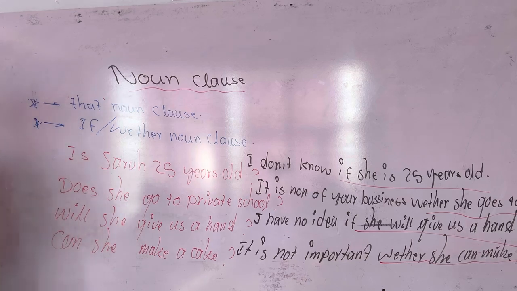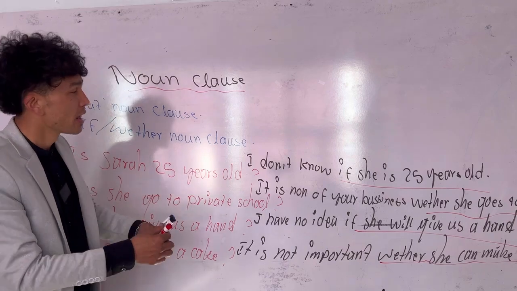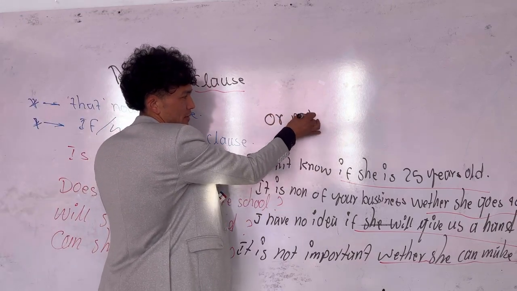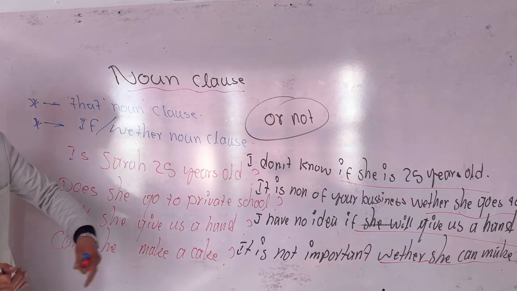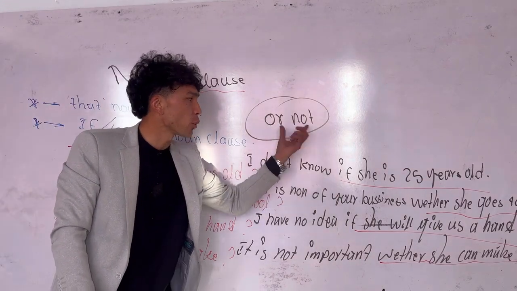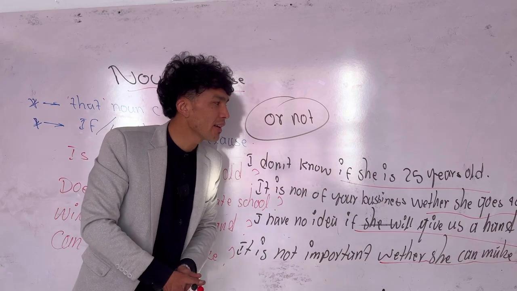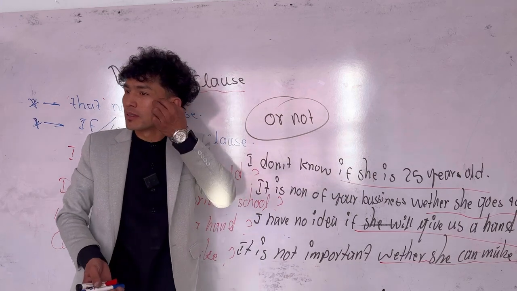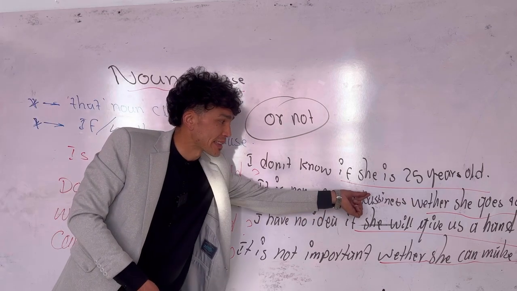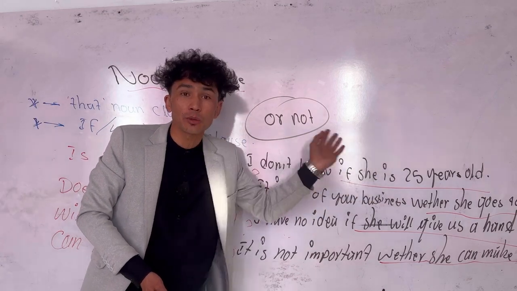More examples. And one more thing you have to keep in mind, the phrase or not can be used here. If or whether. Now here, for example, I don't know if she is 25 years old or not. Now here, for example, it is none of your business whether she goes to private school or not.